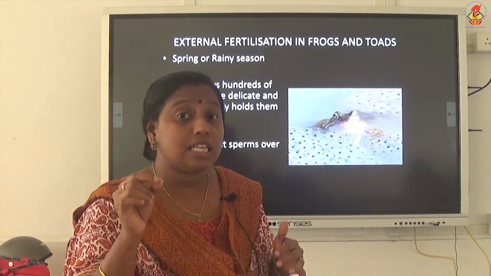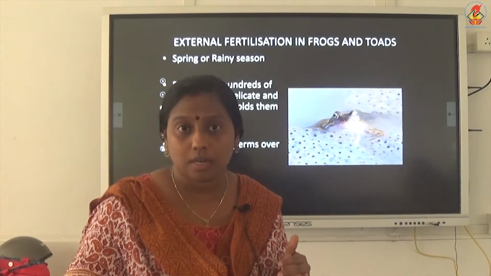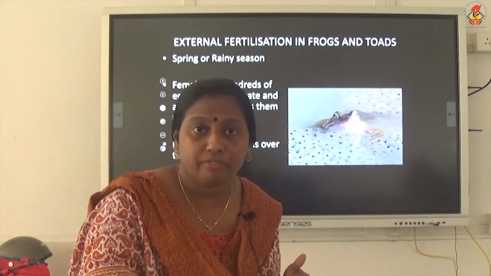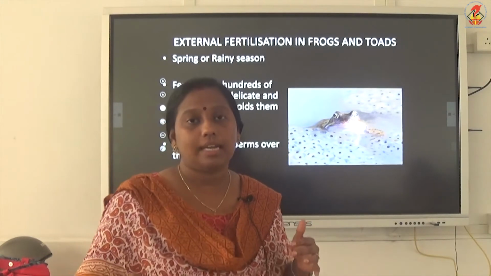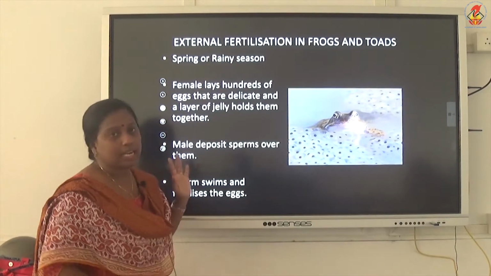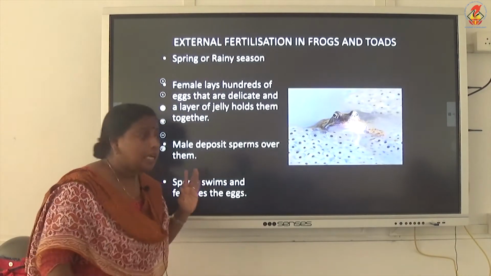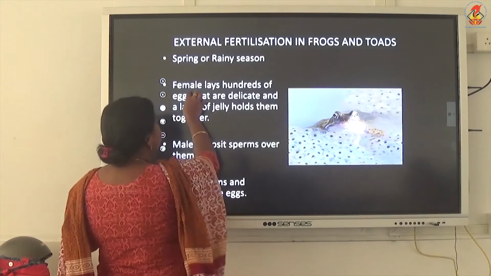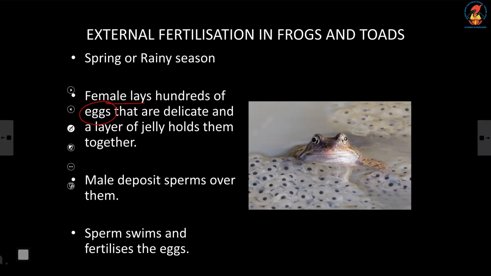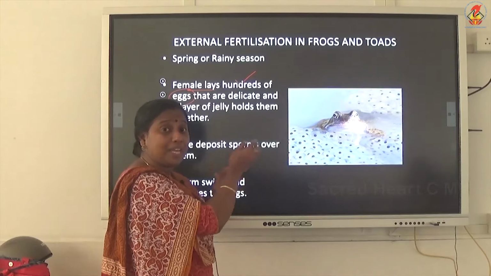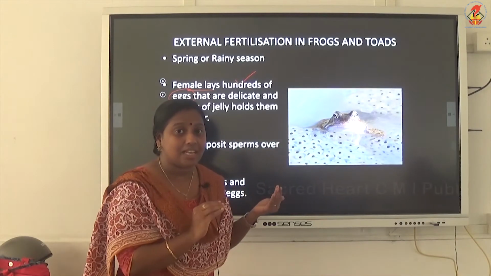So here fertilization is happening in water, not inside the body of a frog. Hence, it is called external fertilization. Clear? Now, the speciality of the eggs produced by a female is that hundreds of eggs are released at a time, as I told you when you studied the difference between internal and external fertilization.